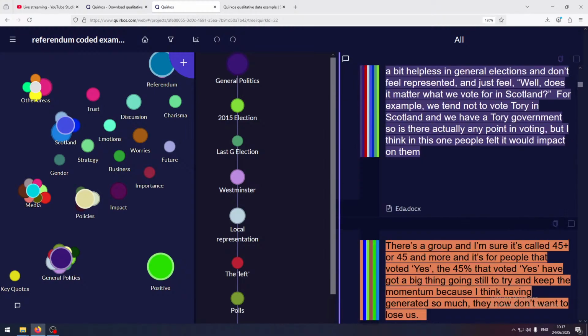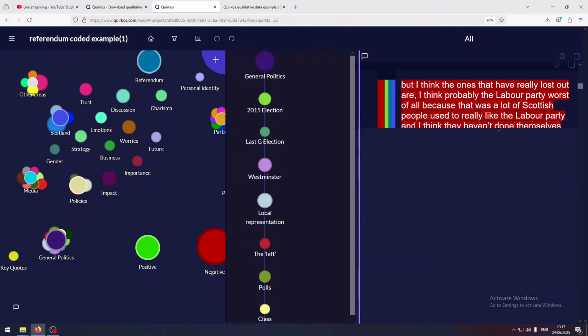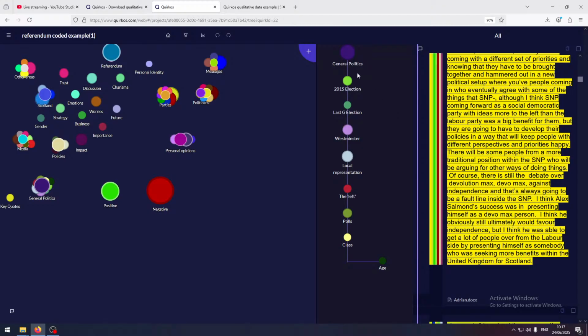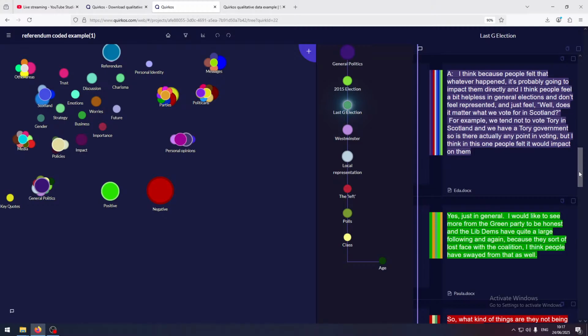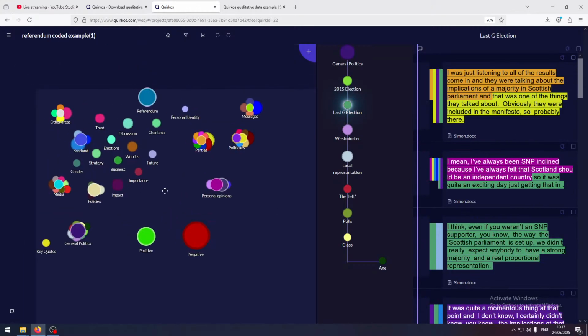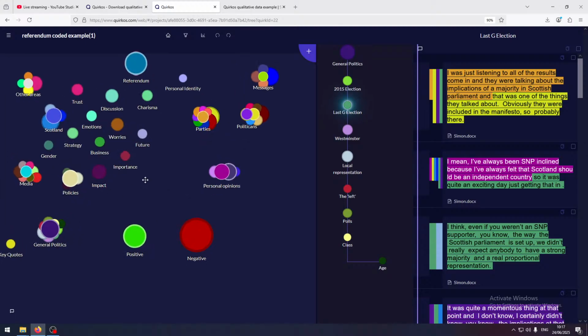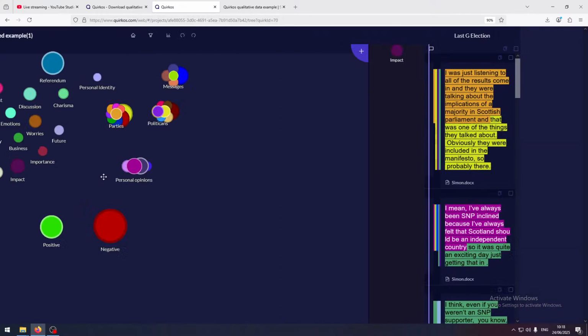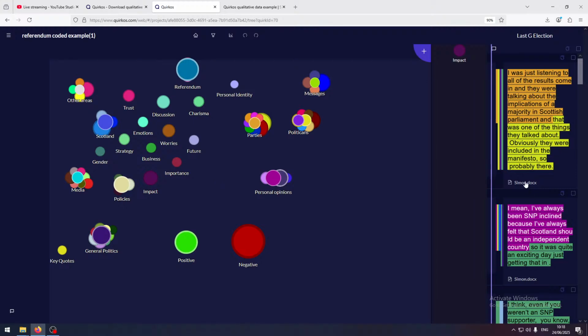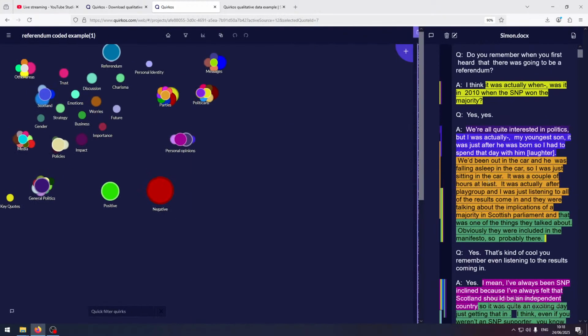I'll zoom out a little bit. Or if we just want to see what people were saying about the last general election, we can click on that and then we can see those as well. And again, we can click and select all those comments. So again, this project is in the example folder. So you can download this and see how this was coded and how we interpreted things like impact. You know, this has got 67 codes assigned to it across all the different sources. And again, clicking Simon here would take us back to that part of the text. Okay, so we can see what's going on there.